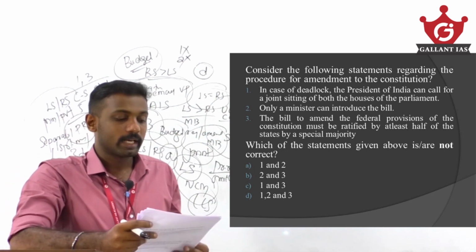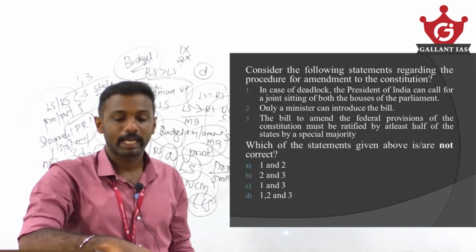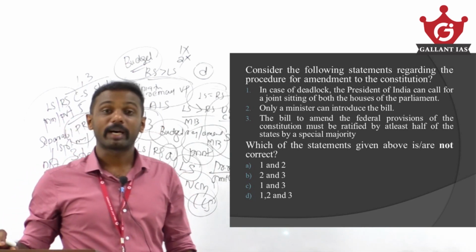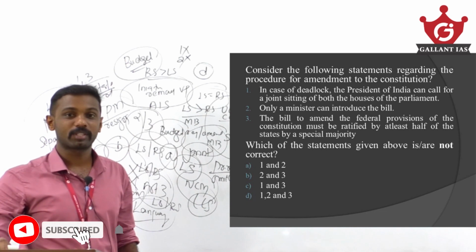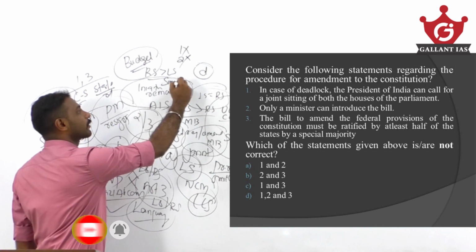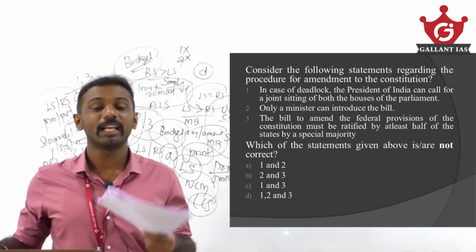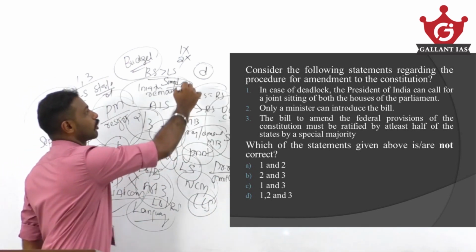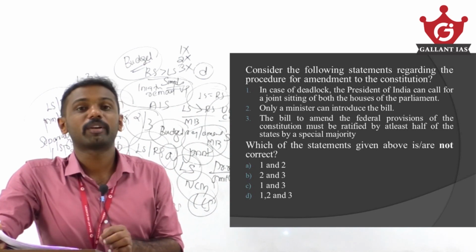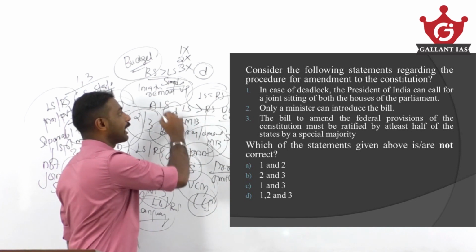What about three? The bill to amend the federal provisions of the Constitution must be ratified by at least half of the states by using a special majority. No. Parliament has to pass it by using a special majority, but states can ratify it by using a simple majority alone. The statement says that the states have to pass by using a special majority. That makes the third statement also wrong. So since all the statements are wrong here, and we have to find out the not correct one, our answer becomes option D, that is 1, 2 and 3.